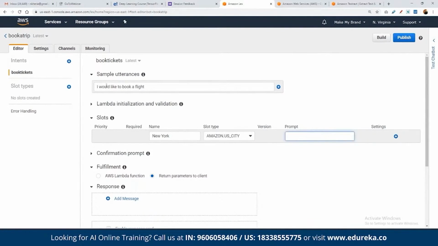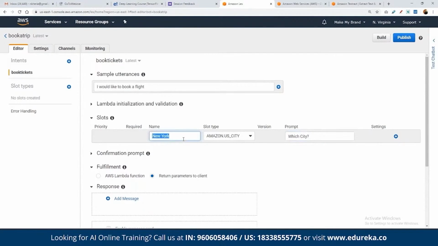That means if the user types in this command, then what kind of question does this bot have to ask? Suppose the bot asks, "Which city?" Once the user sees this question, whatever they reply, for example New York, Washington, or LA, that particular response will be saved in Amazon US city itself, right?